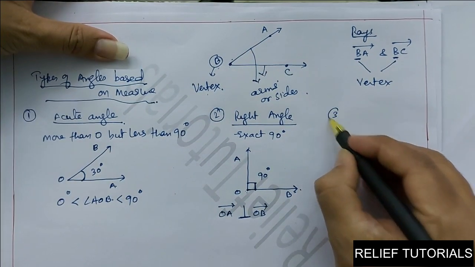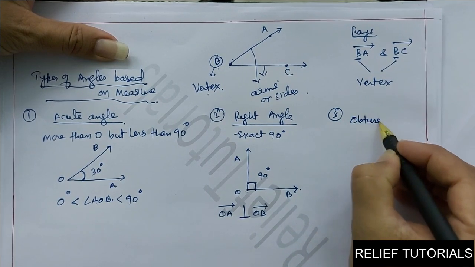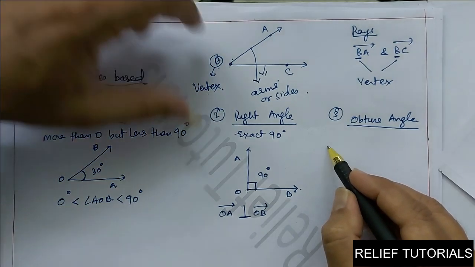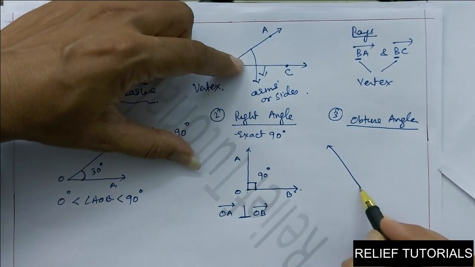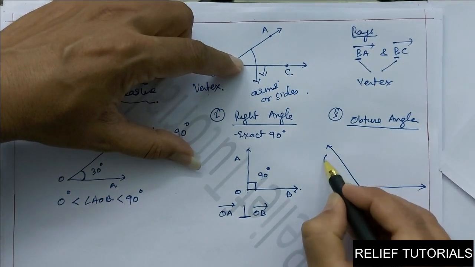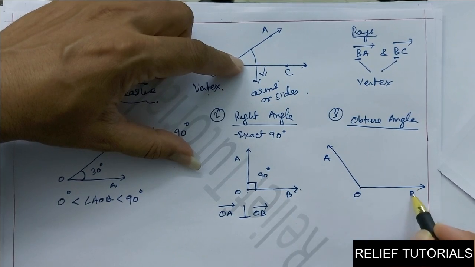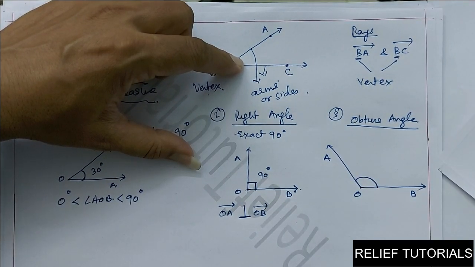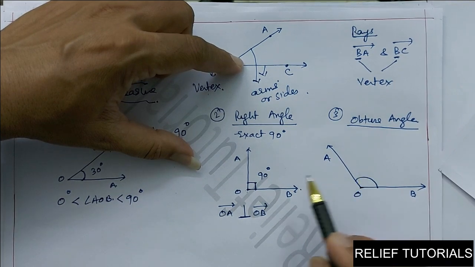Now comes the third, obtuse angle. This is the classification of angles based on measure. See this angle. An angle whose measure is more than 90 but less than 180 is called an obtuse angle.